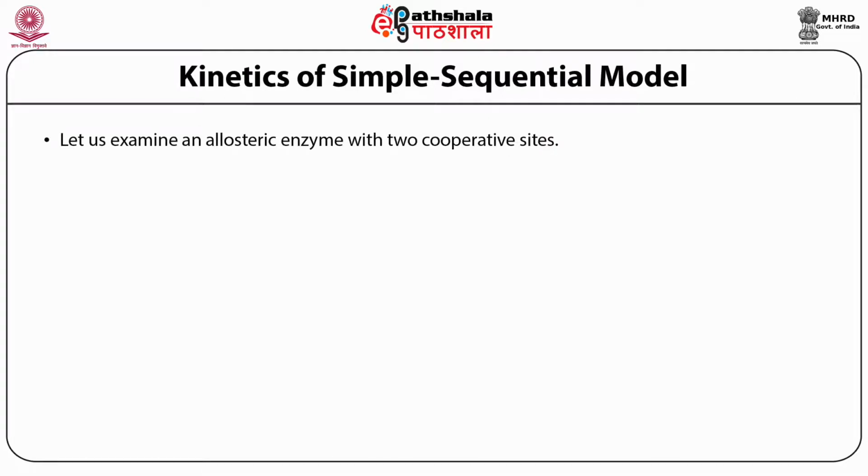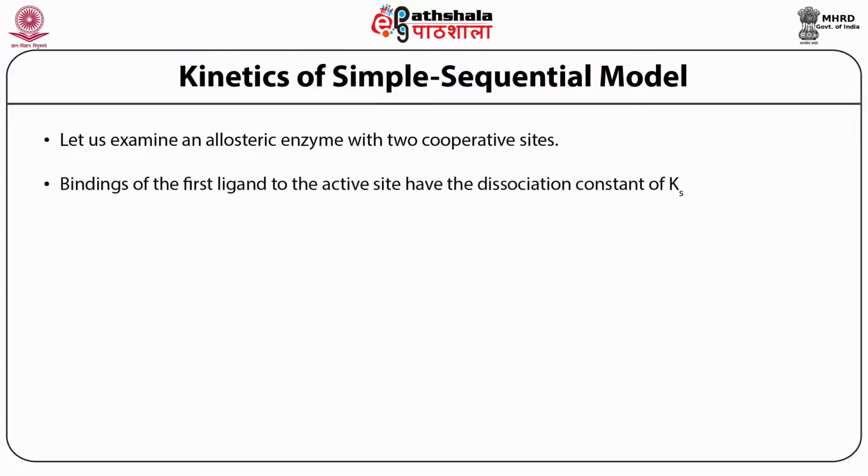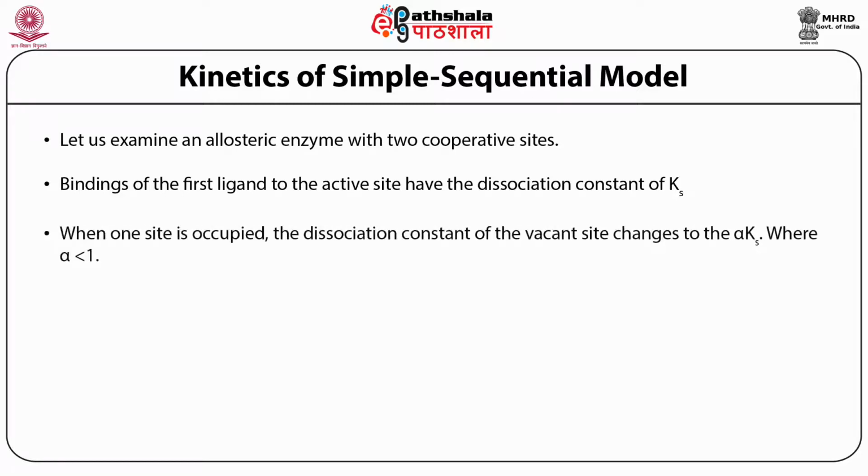So in the kinetics of this model, binding of the first ligand has an affinity or dissociation constant of Ks. Again we are taking a dimeric model here to calculate the equation, and after completion of the equation calculation we will replace it with the tetramer or any other oligomer form. So binding of the first substrate has a dissociation constant of Ks, and once the first site is occupied, the dissociation constant for the vacant site changes to alpha Ks.